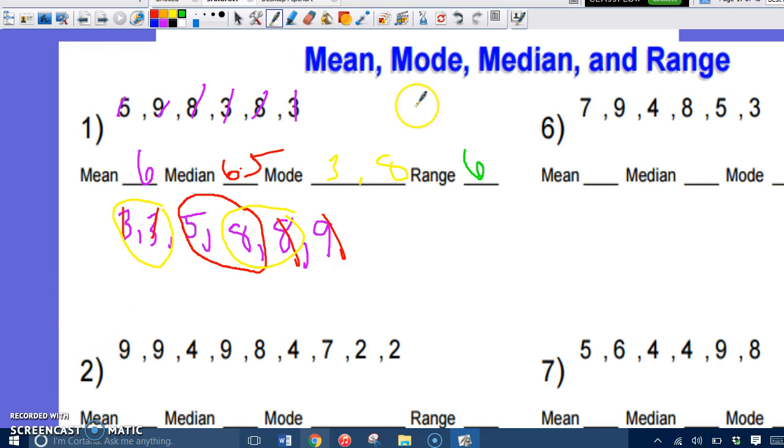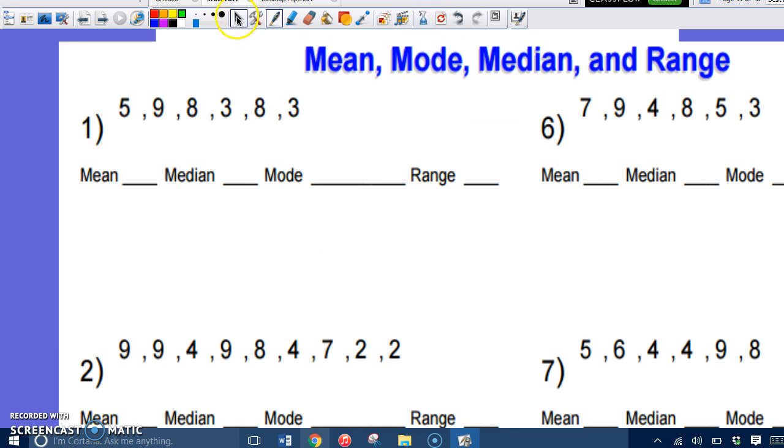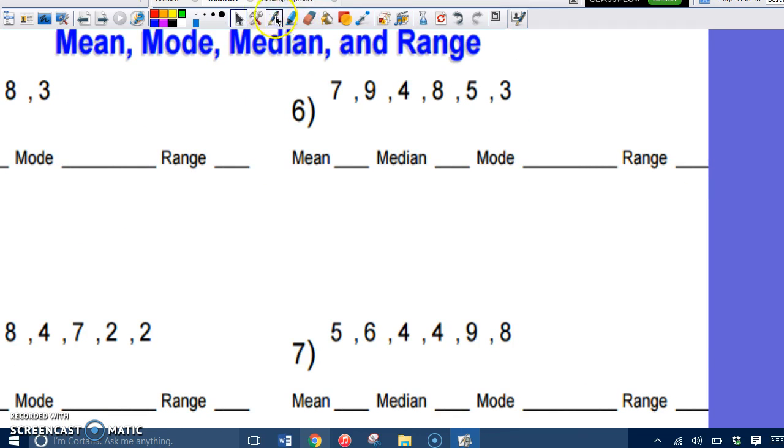Let's try another one, shall we? I'm going to move straight across over here to example number 6. Remember, I think it's best if you rewrite them in order from least to greatest. So that means I have 3, 4, 5, 7, 8, and 9. Remember, the mean is to add them all up and then divide by how many digits there are. 1, 2, 3, 4, 5, 6. So add all these up, divide by 6, and you'll get an average of 6.